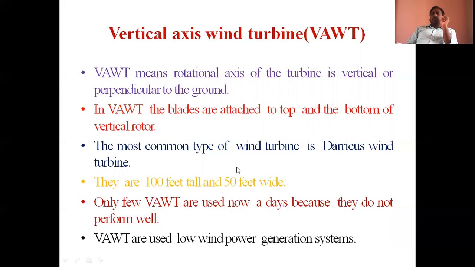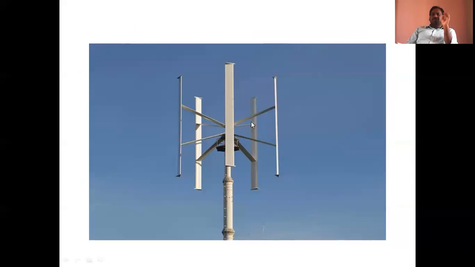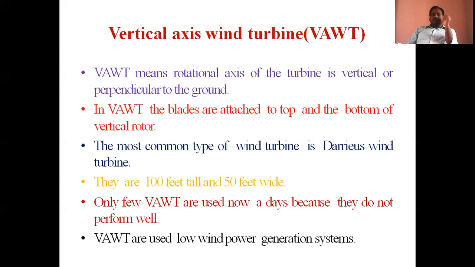The most common type of vertical axis wind turbine is the Darrieus wind turbine. Generally, they are 100 feet tall and 50 feet wide. The construction is very huge and complex. Inertia is also there. A large number of blades are used. That means compared to the horizontal axis wind turbine, they can use more turbine blades. That's why the inertia increases. Finally, the speed is less, so the power generation is also less.